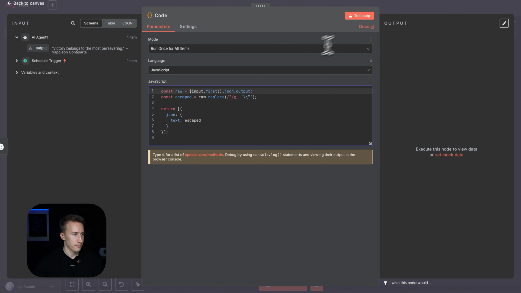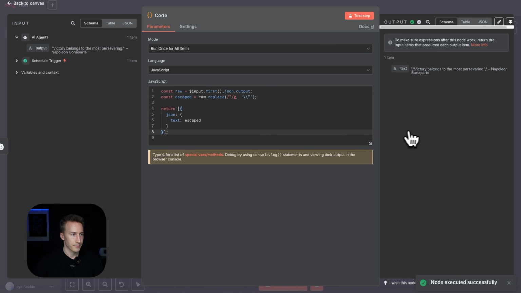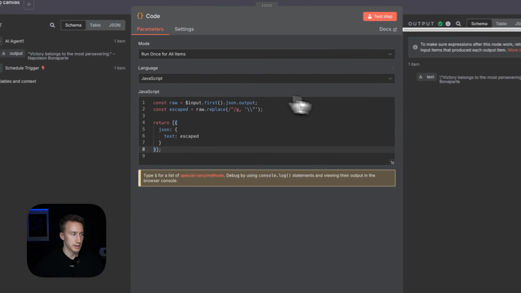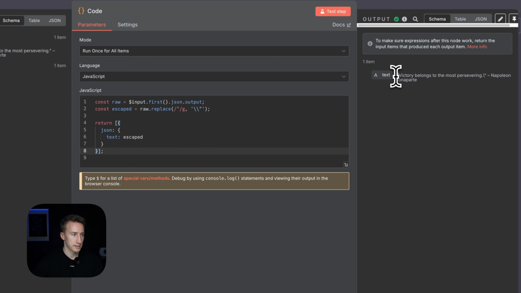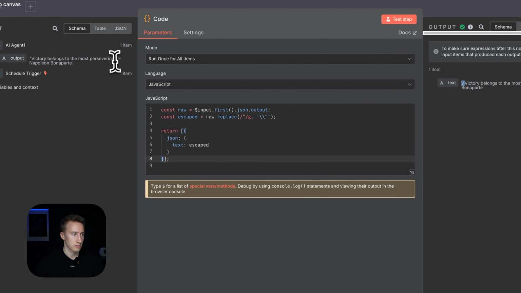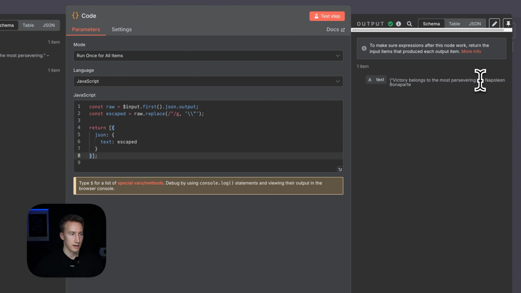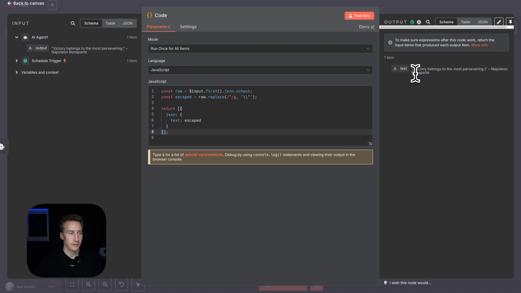So we have an output here. Test the step. And as you can see, each quotation mark is replaced with backslash quotation mark. So this way, after the backslash, JSON ignores these quotation marks, so they don't affect our logic at all, and then there is no error.